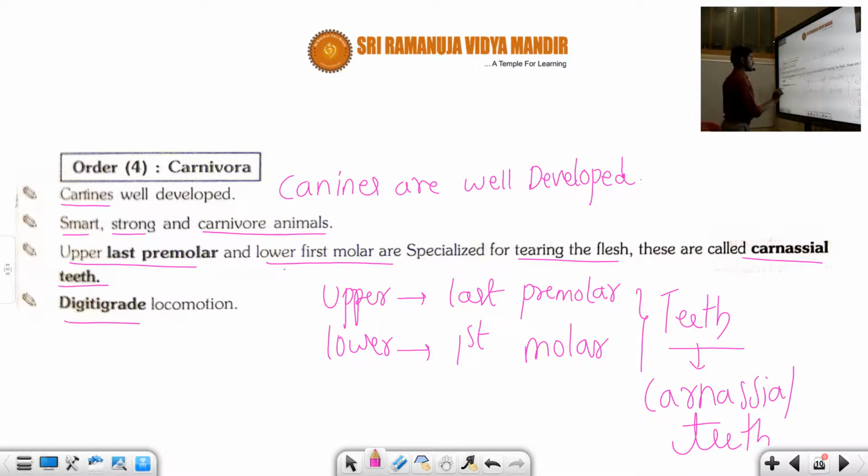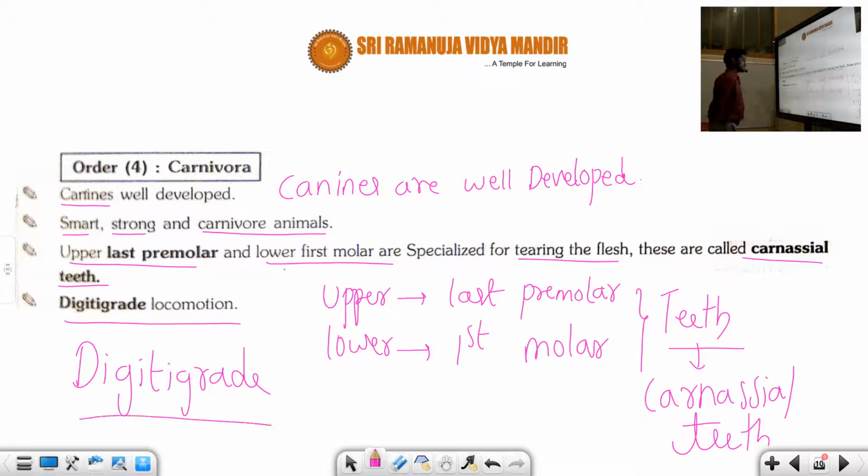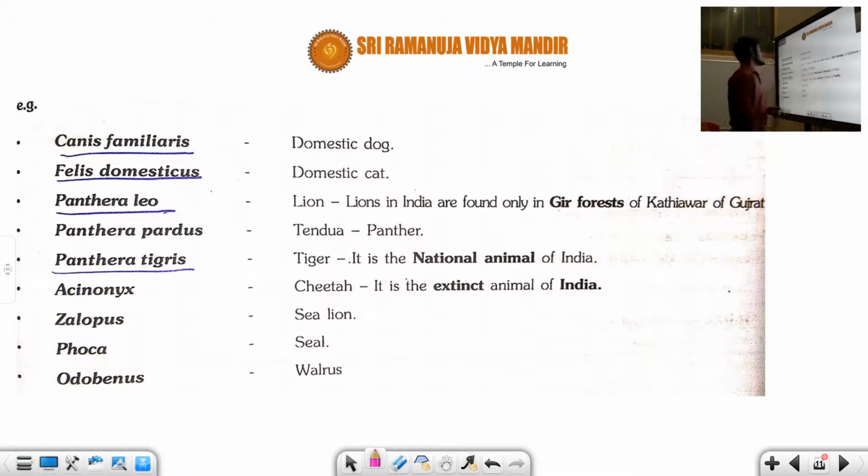Another very, very important point is the digitigrade locomotion. Digitigrade locomotion means the animal walks slowly initially and finally attacks the organism. So digitigrade locomotion is seen in this organism. And what are the common examples, student?